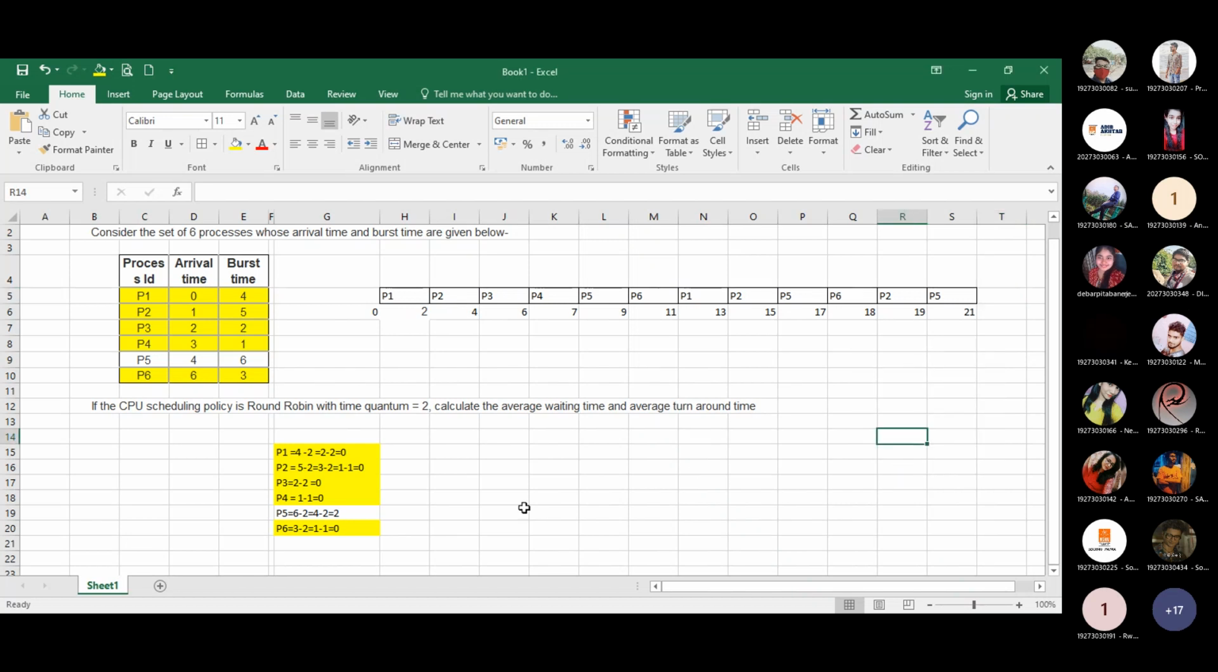So here 2 minus 2. Our Gantt chart is completed. If you have any query, ask me. Then we go to how we can calculate the waiting time.